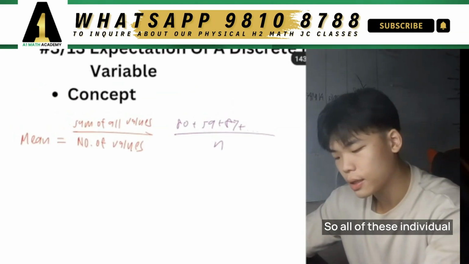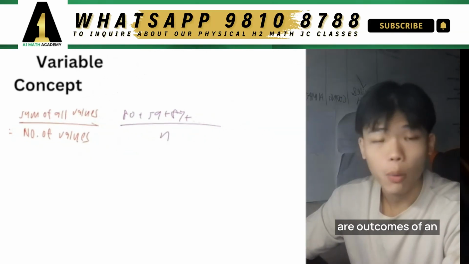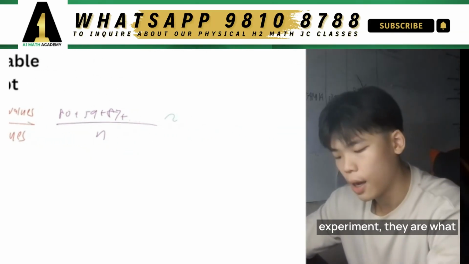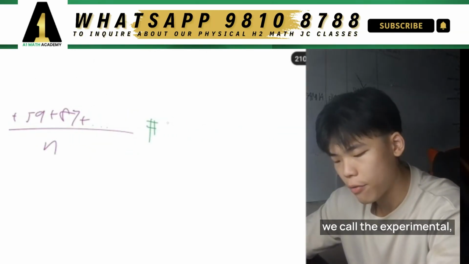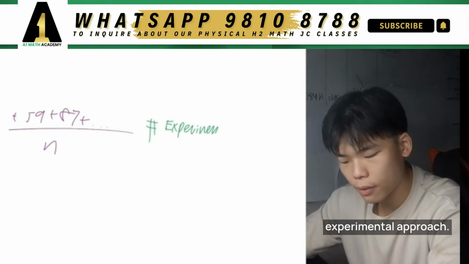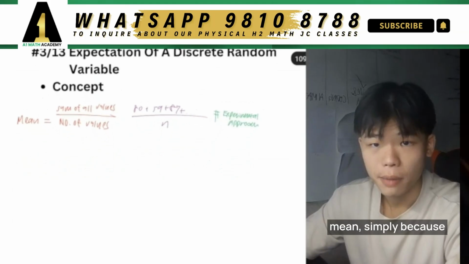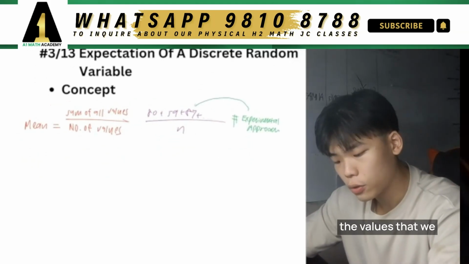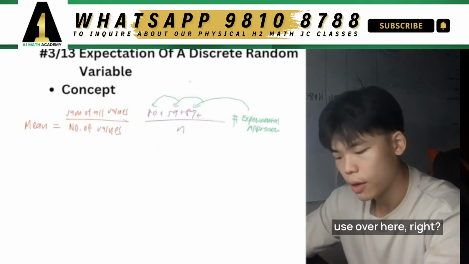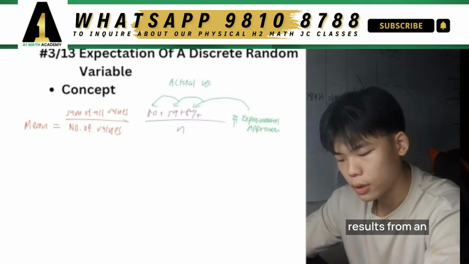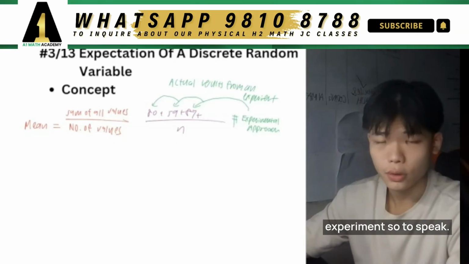So all of these individual values, since they are outcomes of an experiment, they are what we call the experimental approach. So this is an experimental approach to calculating mean, simply because the values that we use over here, right, they are the actual results from an experiment, so to speak, right?